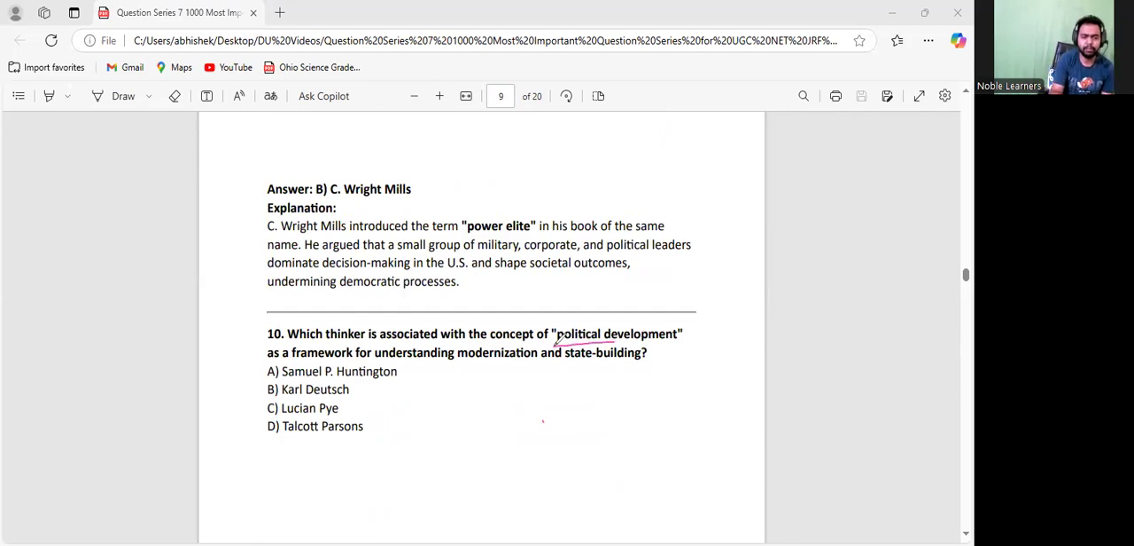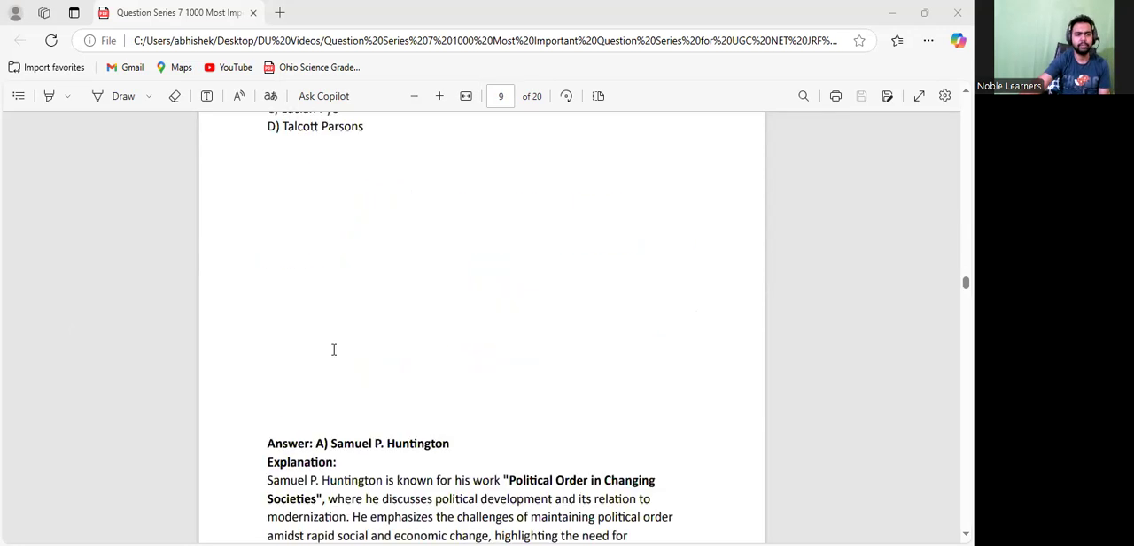Who gave the concept of political development in order to understand the modernization and state building? It is Samuel P. Huntington who gave the political development model in order to understand the modernization and the state building. This is very important for us. Let us go to the next one.